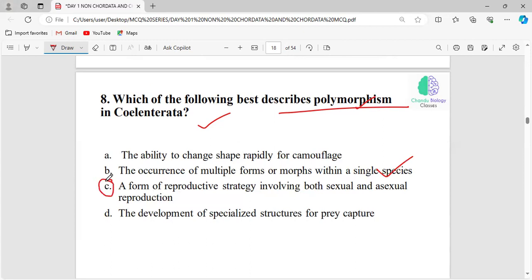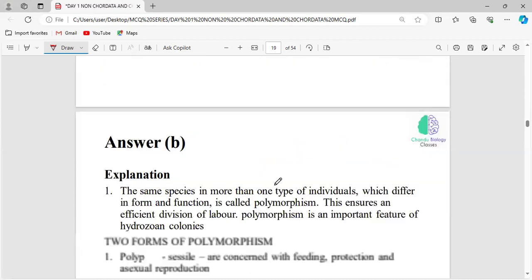And what will be this third statement? What is it denoting? A form of reproductive strategy involving both sexual and asexual reproduction. Anyone remember what the technical term for this definition is? Quick. Metagenesis. Okay, don't forget that.